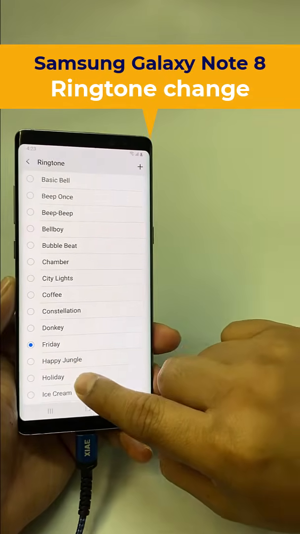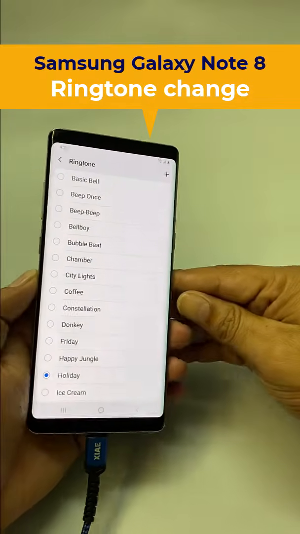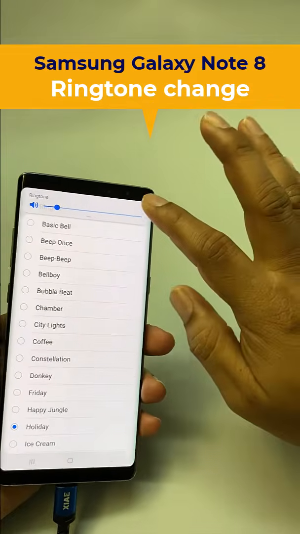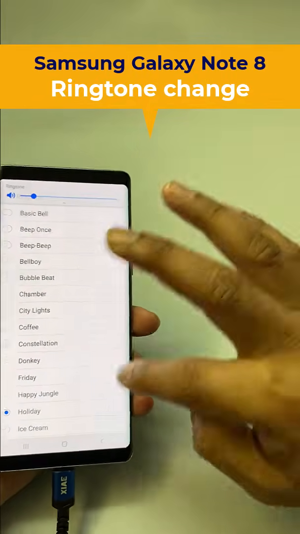Suppose I'm picking this one. Even you can adjust the volume from here. Yeah, you can adjust the volume from here. Now go back.